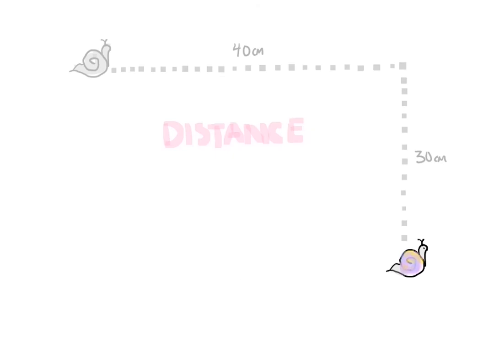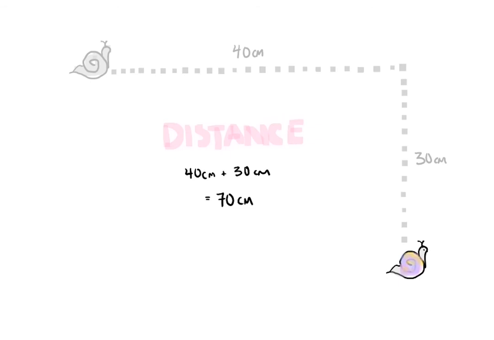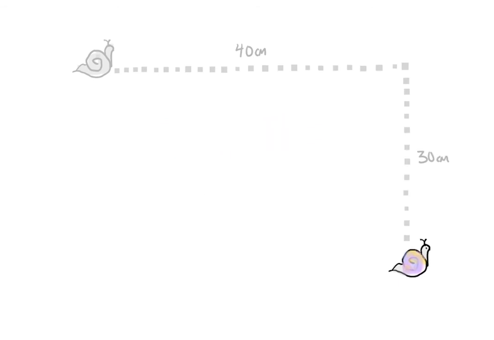Let's suppose we observe this snail for a few minutes and we notice that it travels in this path, 40 centimeters to the right and 30 centimeters down. How do we figure out the distance? Well, we would have to add up each little piece of the snail's motion. 40 centimeters plus 30 centimeters equals 70 centimeters. Since direction isn't a factor, I don't really have to think too hard about solving for distance. What about displacement? How far and where did it go?